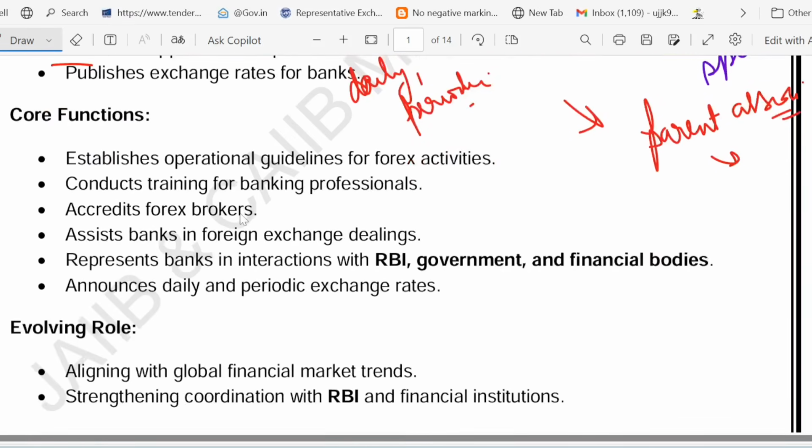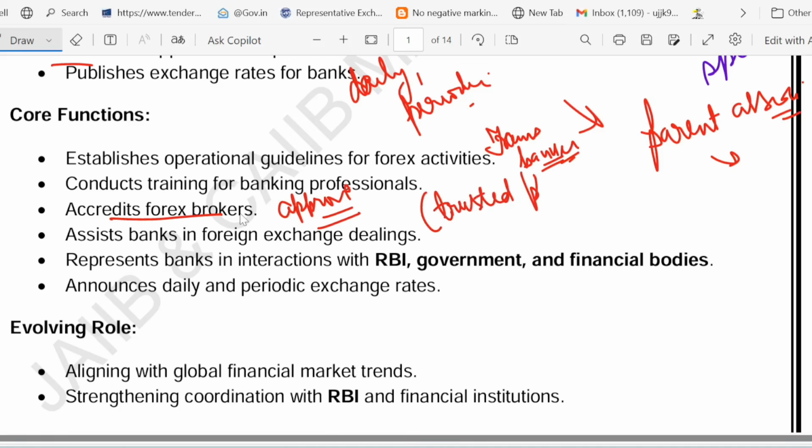Now have a look at the core functions of FEDAI. So first of all, it trains the banks. You can see the keyword, they train the banks, right? So training bankers. They train the bankers like a forex school. Second, approve forex brokers. You can see accredit, or we can call it approve. They approve the forex brokers. They ensure that only trusted players enter the market. That is called approve forex broker.